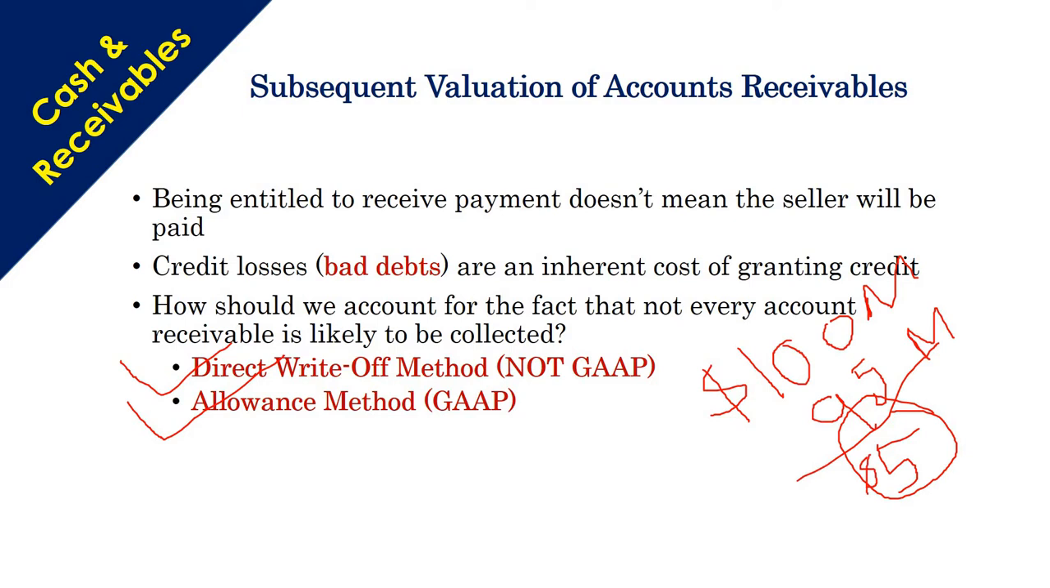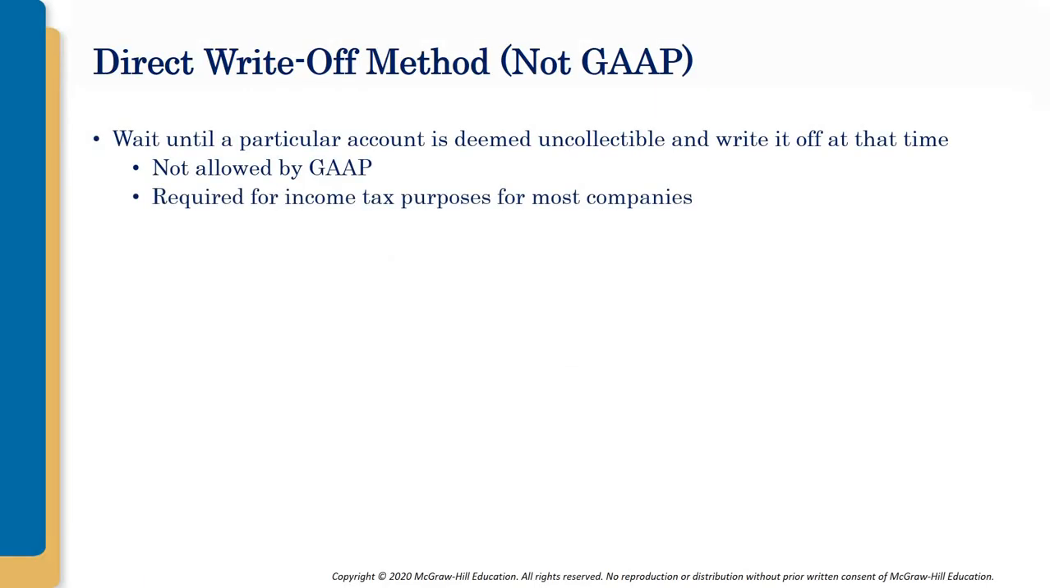Some accountants may record directly that this amount of money, meaning this $5 million, will not be collected, and write it off directly, but this is not supported by GAAP. So in this case, you can create an allowance for uncollectible accounts, and after some time you will wait and then decide whether you should write it off or not. So the direct write-off method is not supported by GAAP.